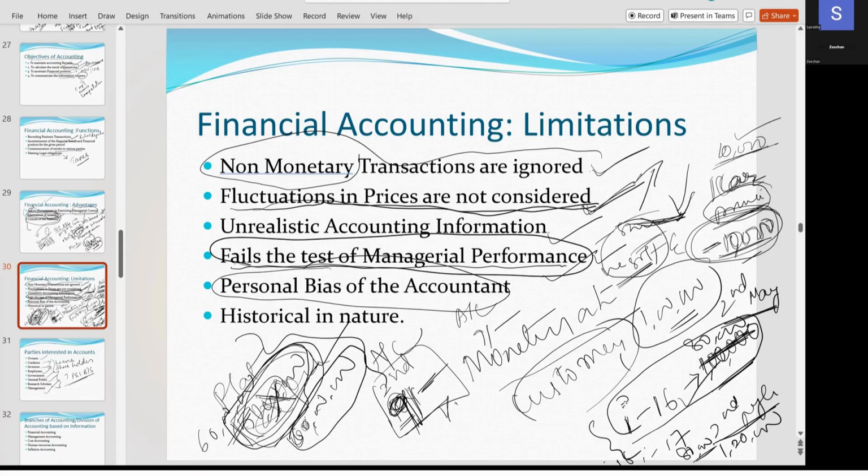Okay. Now the next one is personal bias of the accountant. Now you know Vijay Mallya. Yes, ma'am. You know Nirav Modi? No, ma'am. You know Vijay Mallya, no? Yes, ma'am. How did you come to know about Vijay Mallya? 500 crores. Making losses of 500 crores, ma'am. Okay. Now, how could he make 500 crores of losses? After selling his company, Kingfisher.